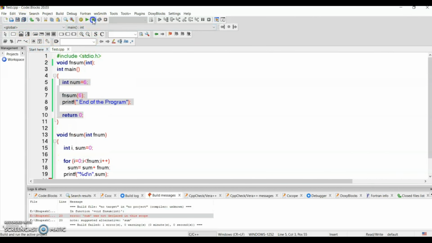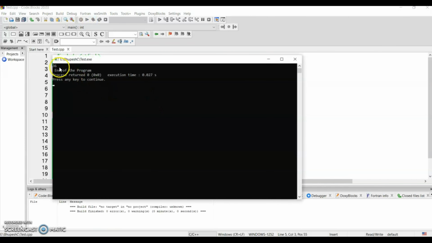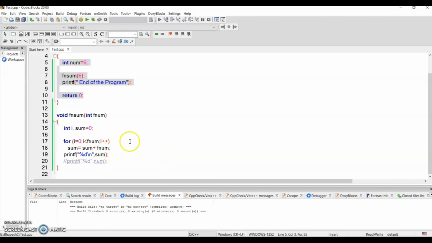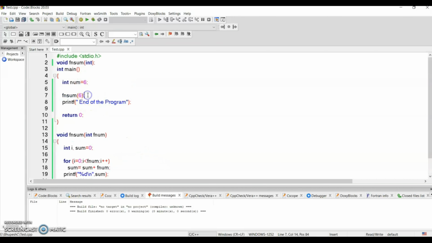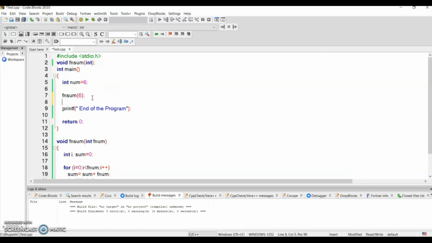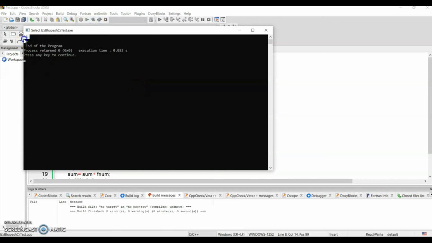Let me save and execute it. I got the answer 36. Now let me call this function again, save it, and execute. What do I get? 36. Why have I not got 72? Previously it was 36, right?